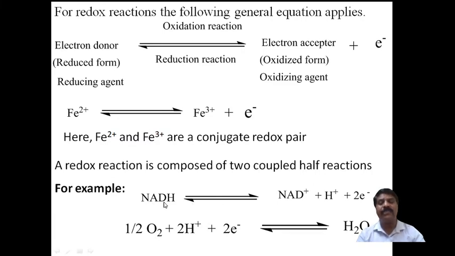NADH, after removing the hydrogen, gives NAD plus, H plus and 2 electrons. The 2 electrons are removed, and hydrogen is also removed. Therefore this undergoes an oxidation reaction. This is called the reduced form, and this is called the oxidized form. This is called the oxidizing agent, and this is called the reducing agent.